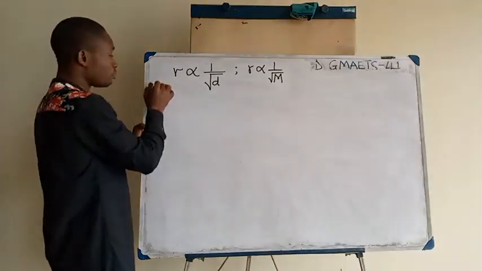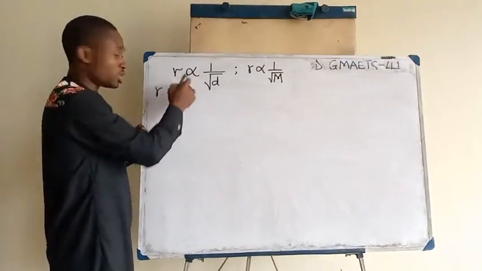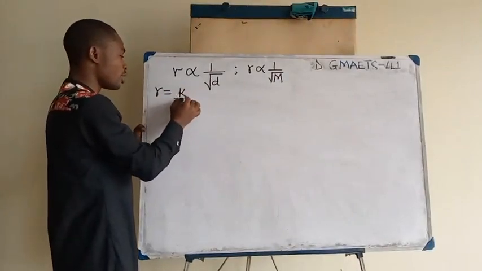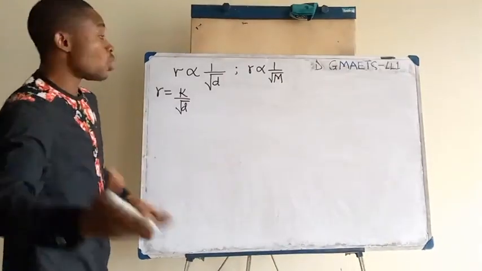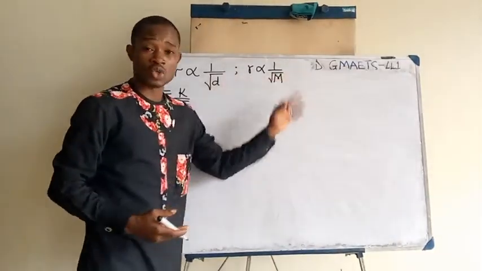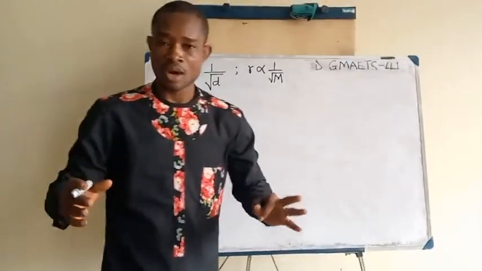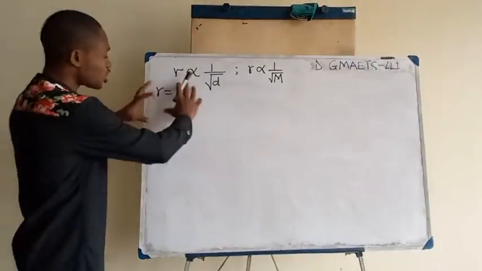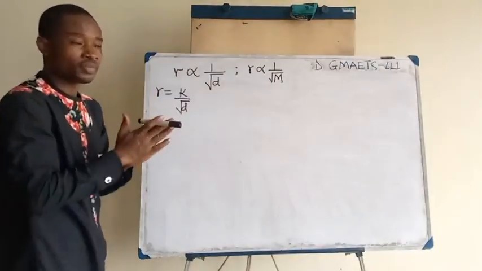Now observe, if I proceed to remove this sign of proportionality, I'm going to get the rate of diffusion to be k divided by the square root of d. In the same way, we can write a similar equation as r equals k all over the square root of capital M, which is the molecular weight. So this is the concept of the rate of diffusion.